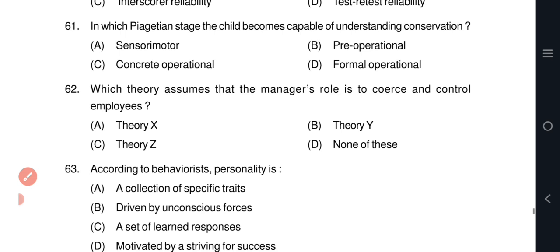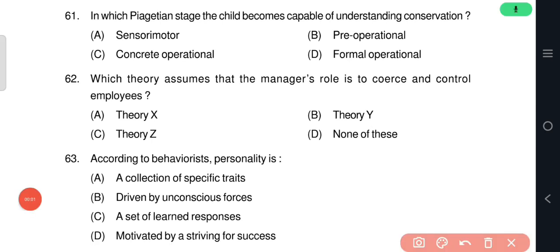Question number 62. Which theory assumes that the manager's role is to coerce and control employees? The options are Theory X, Theory Y, Theory Z, none of these. Option A, Theory X. Theory X is a management theory that assumes that employees are inherently lazy and must be coerced and controlled to achieve organizational goals.